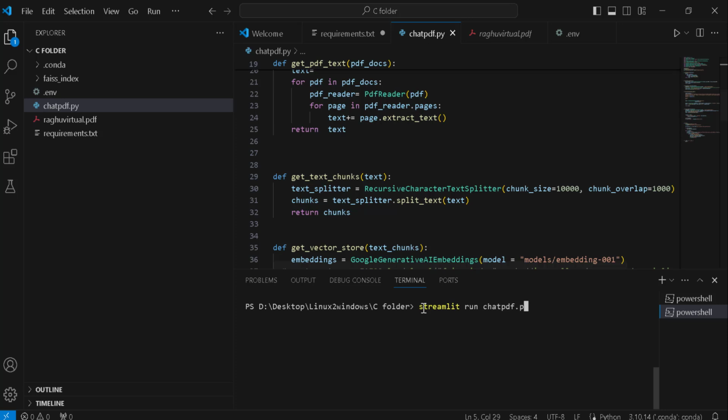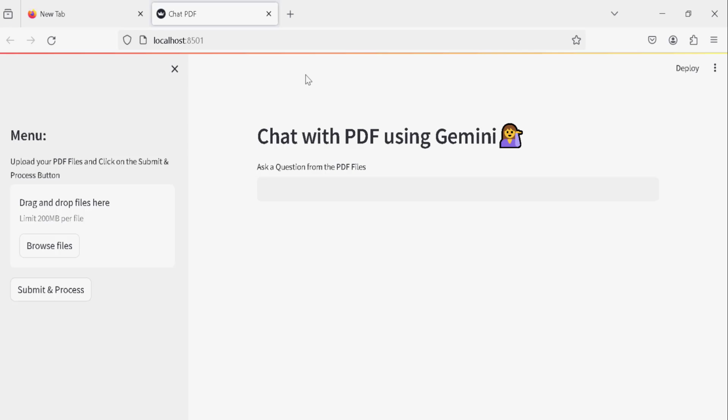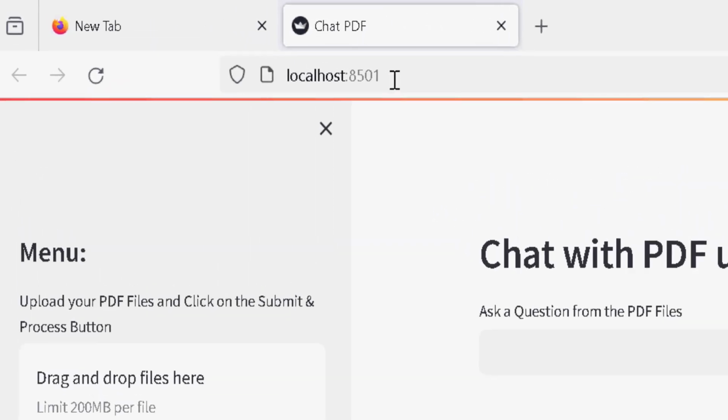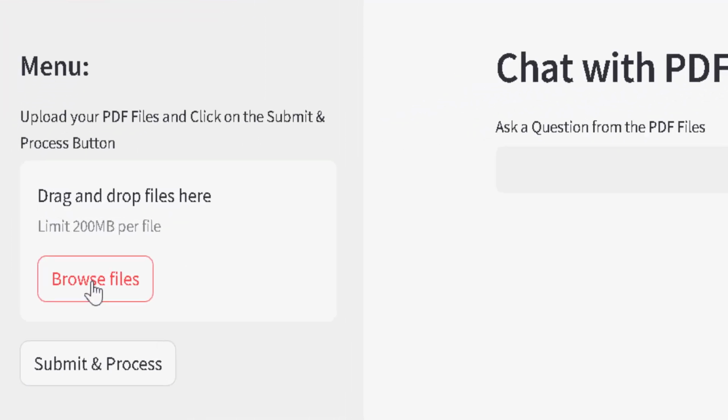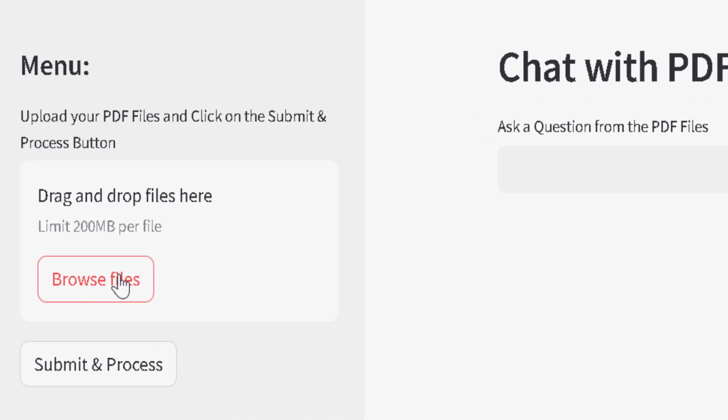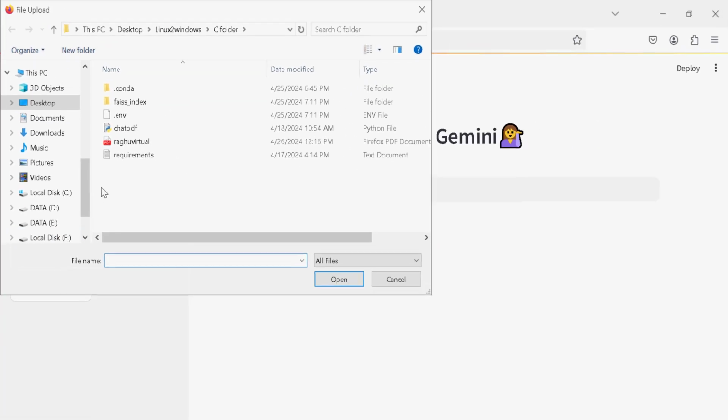chatpdf.py. Now you can see that it is running on localhost 8501. Now this is a file I'll be browsing from my local machine.